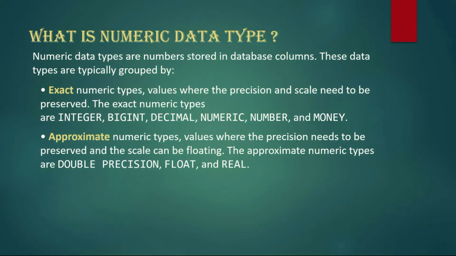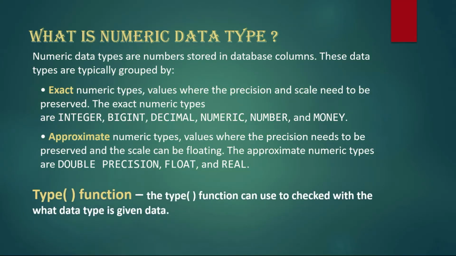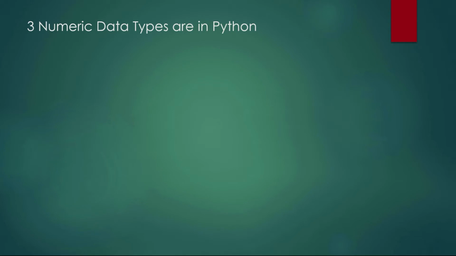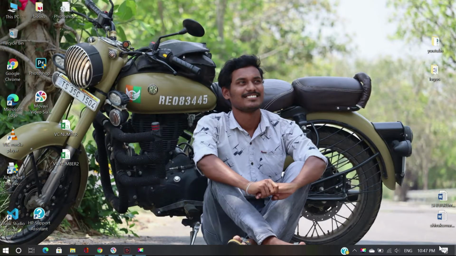In Python, we have the type function. This type function can be used to check what kind of data type we have, whether integer, string, or boolean. We check it by using the type function. There are three types of numerical data types in Python: integer, float, and complex. In this session, we are going to use Jupyter Notebook.